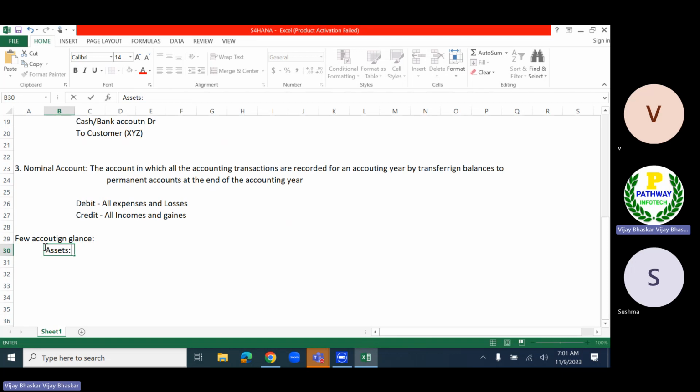Again, assets are divided into two things: tangible assets and intangible assets. That is a different topic, but at least we should be aware of it. What is meant by assets?